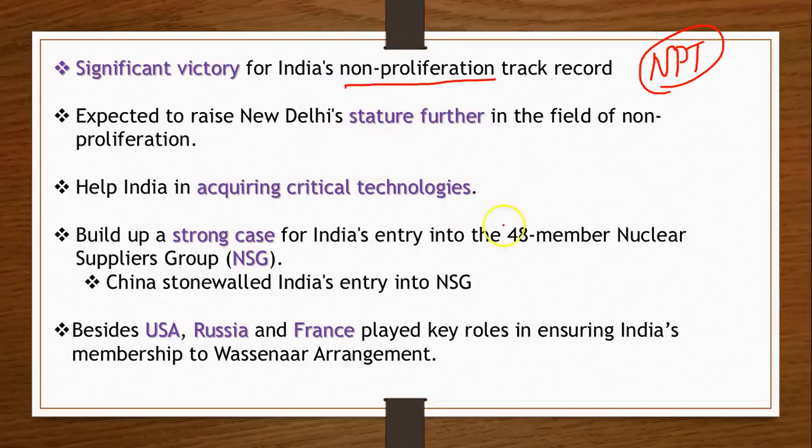It is also believed that this entry into the WA is going to increase our reputation, and it will help us to acquire critical technologies. There was a time when we were seeking some critical technologies for peaceful purposes, for example, space programs, right? We were not allowed these critical technologies because there were many countries who were not happy with this, and we were going through United States sanctions, and all these things were on at that point of time.